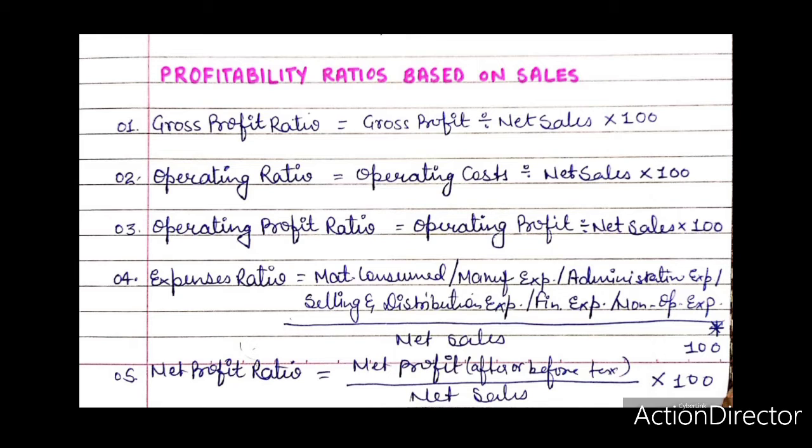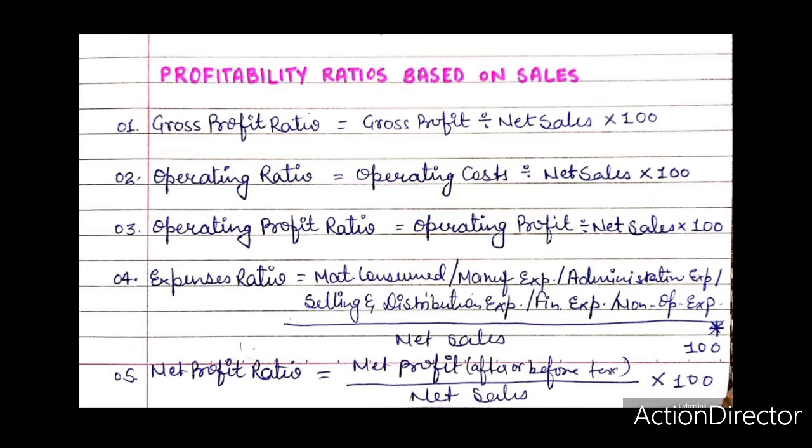From profit point of view, it is significant that adequate profit should be earned on each unit of sales. If adequate profit is not earned on sales, there will be difficulty in meeting the operating expenses and no dividend will be paid to the shareholders. Therefore, following profitability ratios are calculated in relation to sales. These are called general profitability ratios.